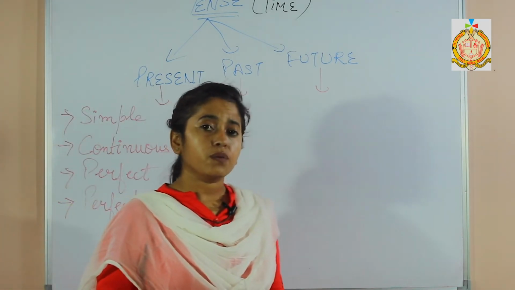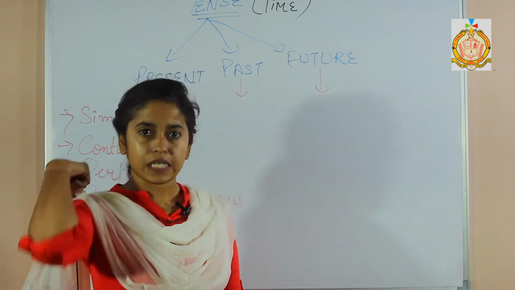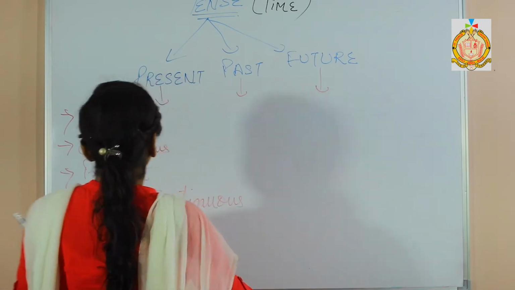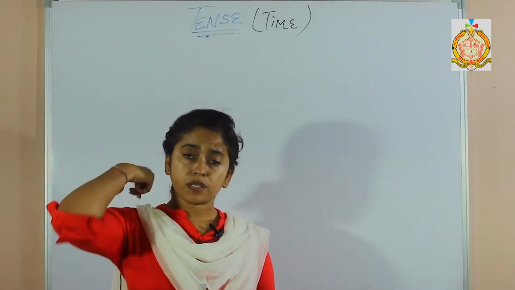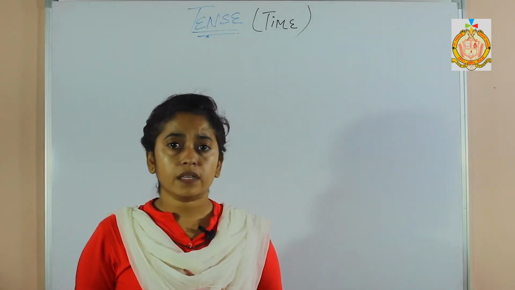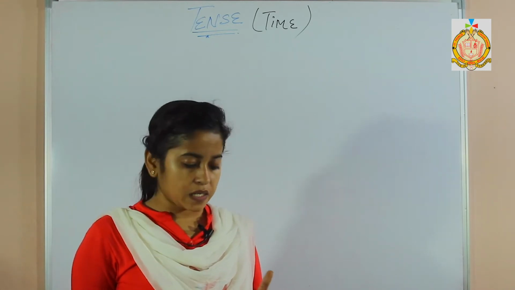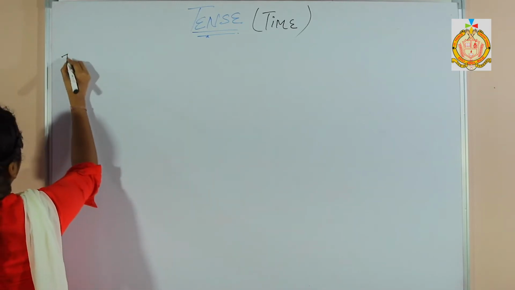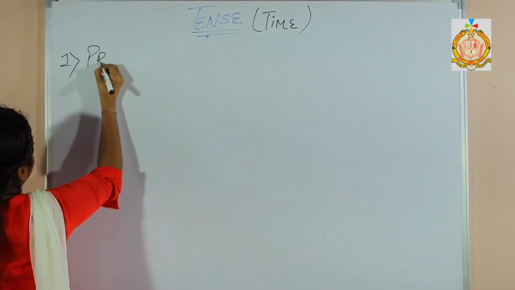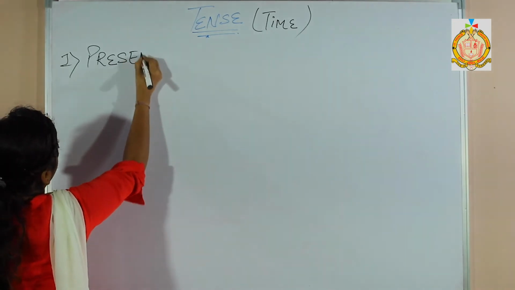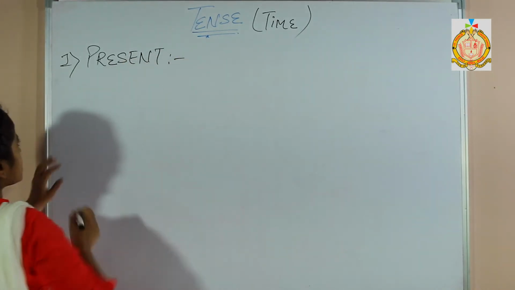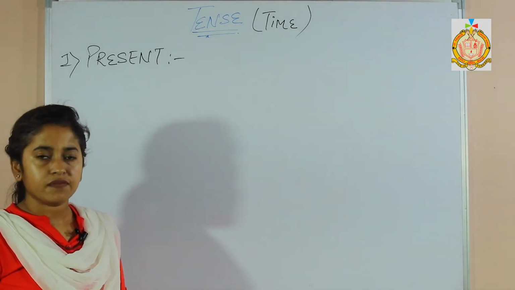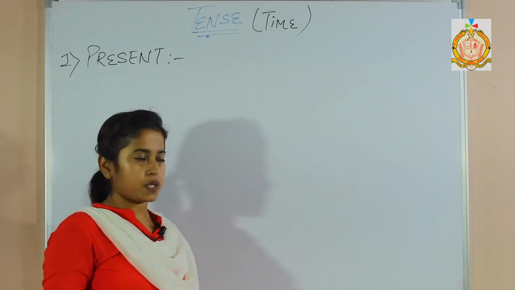So in today's video we are going to learn about all these different tenses, their formations as well as their uses along with examples. While I am going to write down the formations of the different tenses, please do write this in your notebooks also along with the examples. So the very first tense which we are going to begin with is present tense. As the name itself indicates, present means the current time itself, the present situation or the current situation itself.